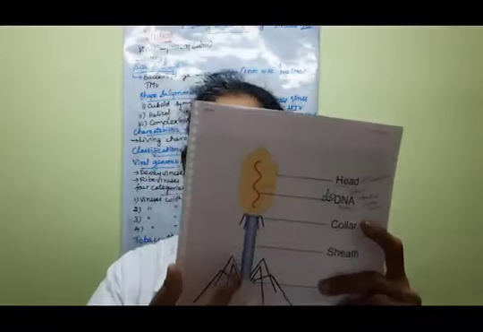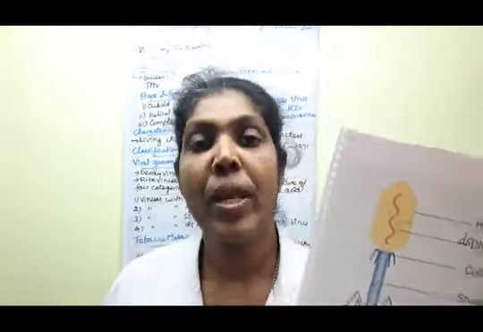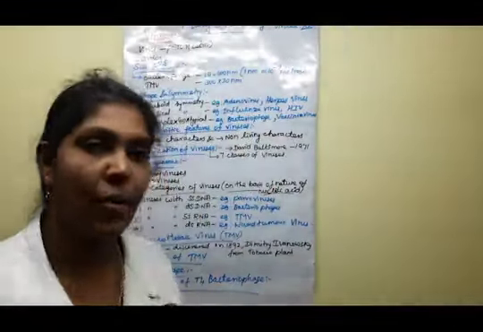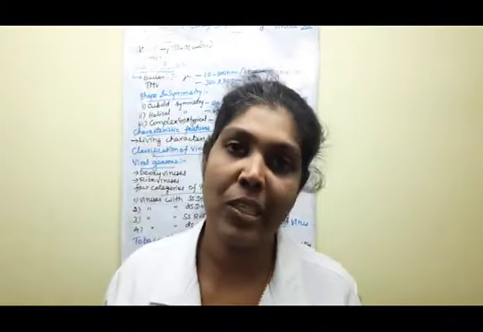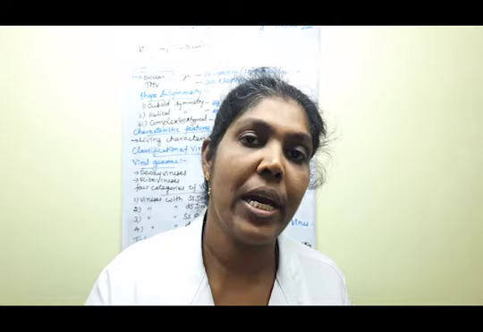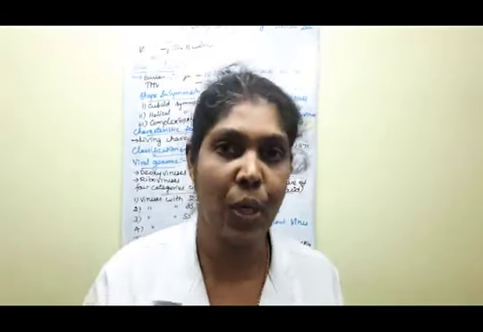The next thing we are going to learn about is the T4 bacteriophage virus. First, what do you mean by bacteriophage? A virus infecting bacteria is known as a bacteriophage. Clear?